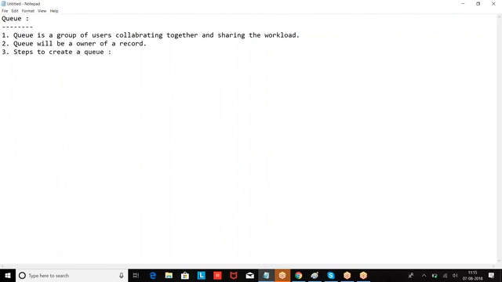Steps to create a queue. What is the navigation we had? Setup, administer, manage users, queue, new queue.